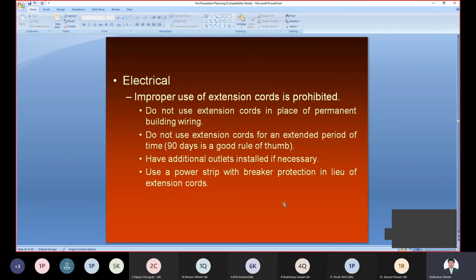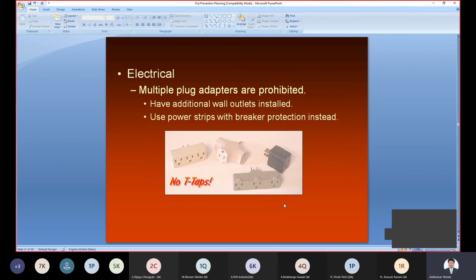Use a power strip with breaker protection, and it should be required. A power strip must always be required in a company. If more power is drawn, it can trip the electricity and avoid the problem of fire. Then, multiple plug adapters can be provided. These are the different adapters given in the figure. In these multiple adapters we can attach different plugs, right? And it may cause problems.